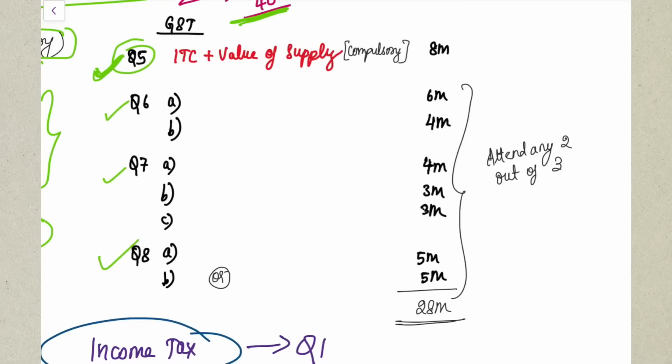Your question number 5 will come for 8 marks, which is a compulsory question, and it will be a definite question from your ITC chapter. Your ITC computation chapter, it will be a definite question. Yes. And then your question number 6, 7, and 8.